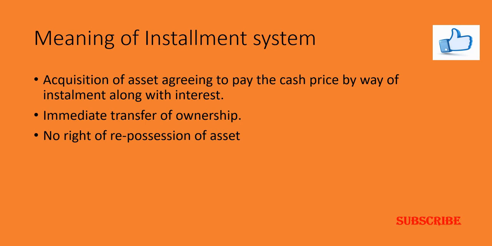Then in case of the installment system, the installment vendor cannot enjoy the right of repossession of the asset. In other words, if the installment buyer becomes a defaulter, in order to recover the price of the asset, he has to sue the installment buyer in the court of law. He cannot get back the asset. Whatever he wants to do, he has to approach the court of law to recover the remaining installments or to get back the asset.